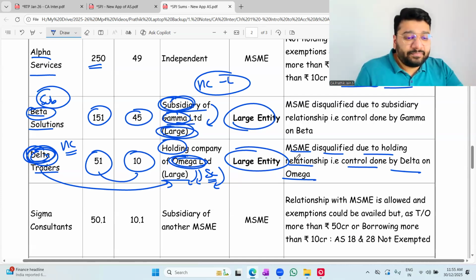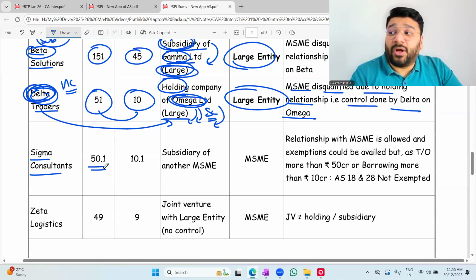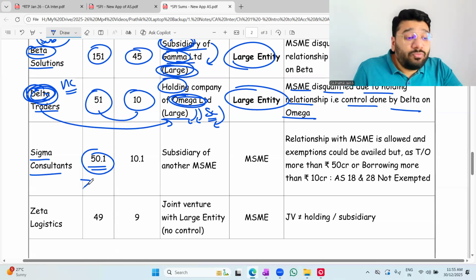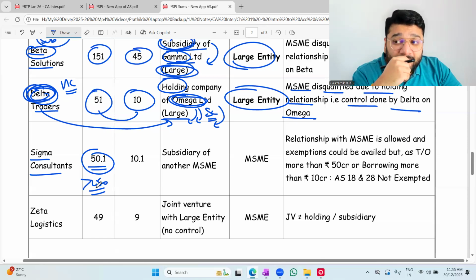Okay. Next comes Sigma Consultants. Turnover 50.1 crore. This should be more than 250 crores. If the holding company is an MSME, then the subsidiary satisfied is a holding or subsidiary for Omega Limited.